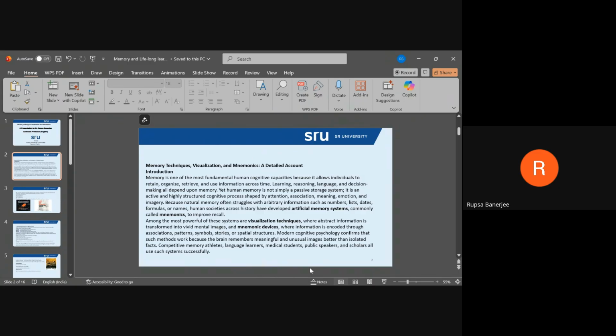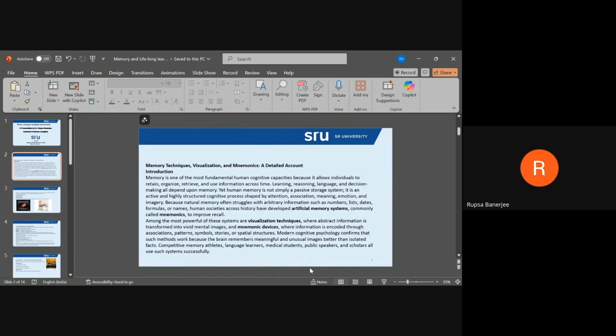Memory is one of the most fundamental human cognitive capacities because it allows individuals to retain, organize, retrieve, and use information across time. Learning, reasoning, language, and decision making all depend upon memory. Yet, human memory is not simply a passive storage system, it is an active and highly structured cognitive process shaped by attention, association, meaning, emotion, and imagery.